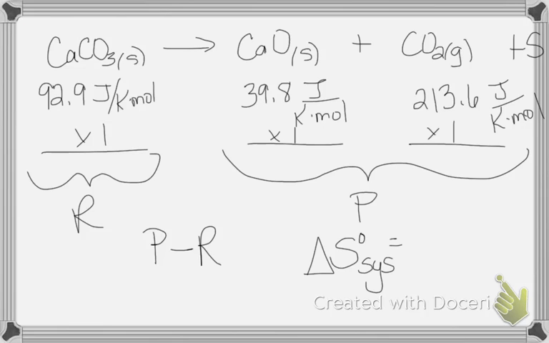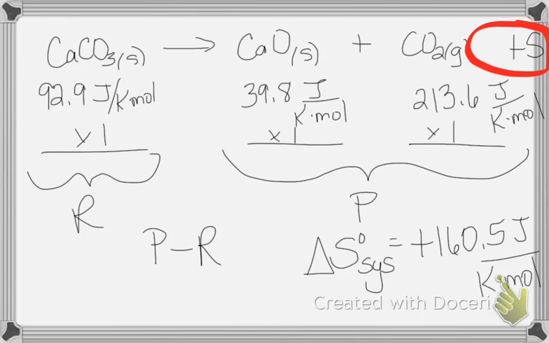It's positive 160.5 joules per Kelvin mole. We had predicted that it would be positive earlier, remember? I still have that written up here, that's what we predicted, and indeed we get a positive 160.5. We add the products together and multiply them. You sum up the products and the reactants and then subtract reactants from products.